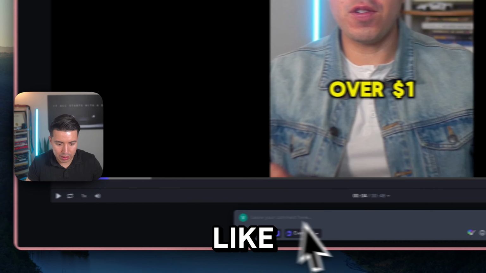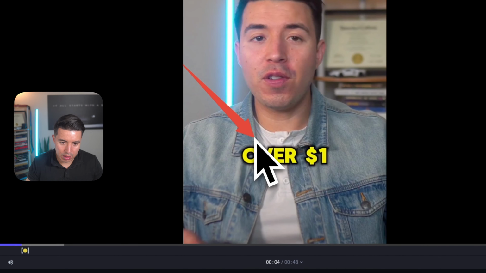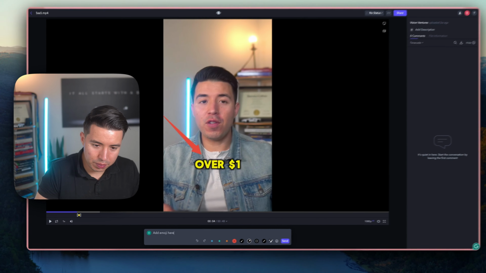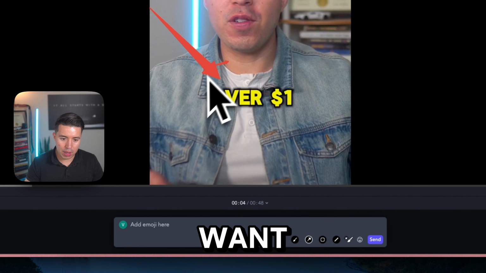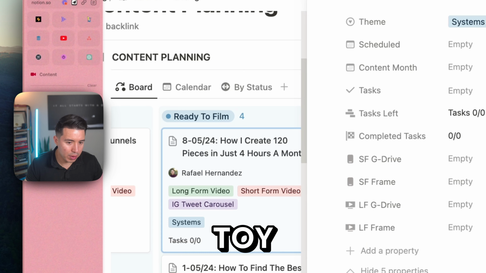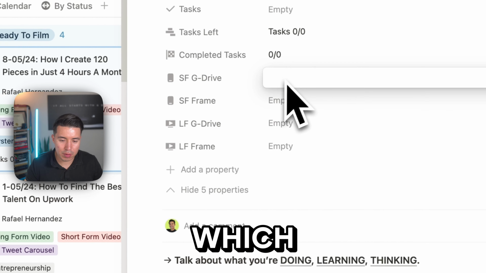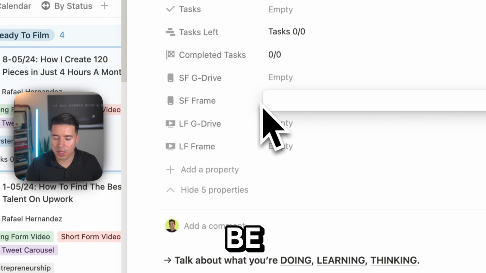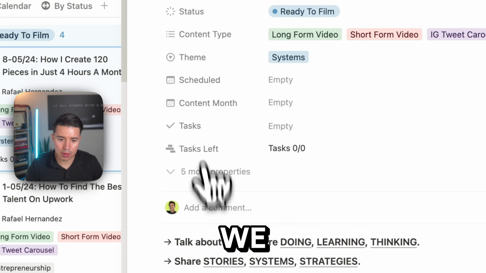So I could say, add an emoji here, which is pretty cool. And then I can share that. They can see exactly where I want different things to be. So that's another tool we use. We add the Google Drive link here, which is going to have the raw footage, and the Frame footage is going to be the actual edited video. So that's another thing we have there.